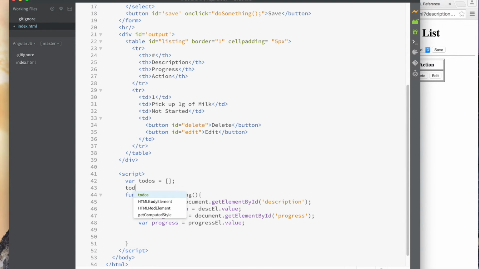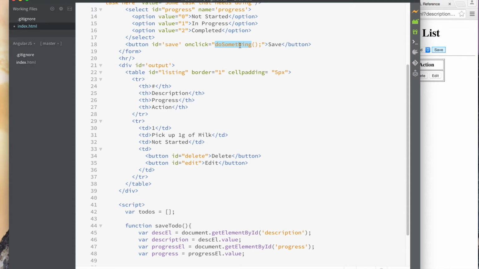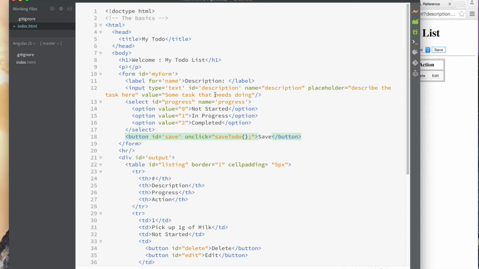And so what we can do is set to-dos dot push to push something on it, or we could use to-dos dot length to get the length of it, whatever, right? So when we click this button, we'll change this now from "do something" to "save to-do", and then I'll go up here and change it to save to-do, and I'm going to remove it from my P1. Oh, I already removed it.